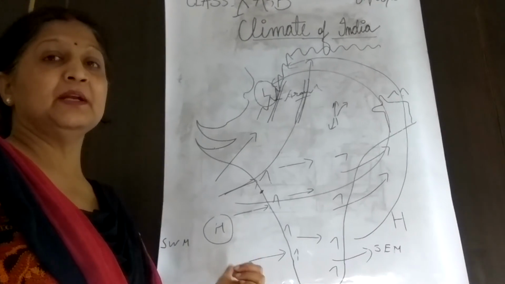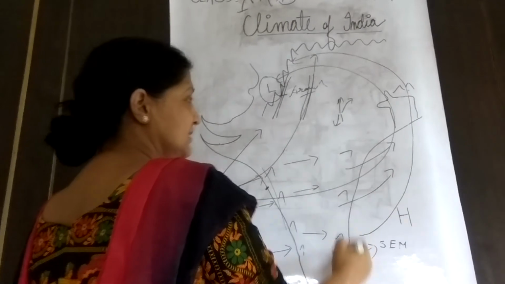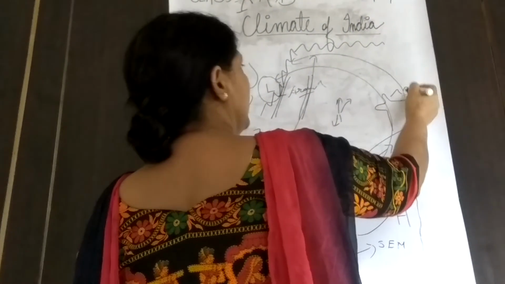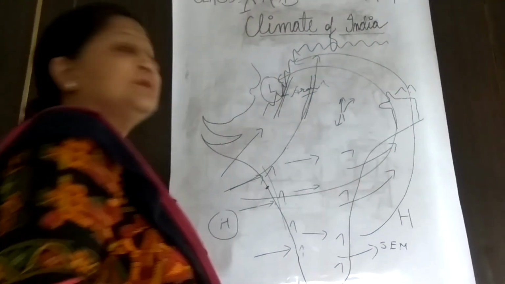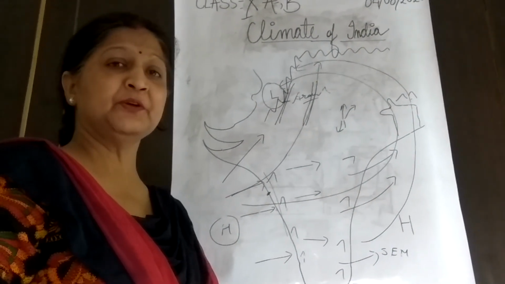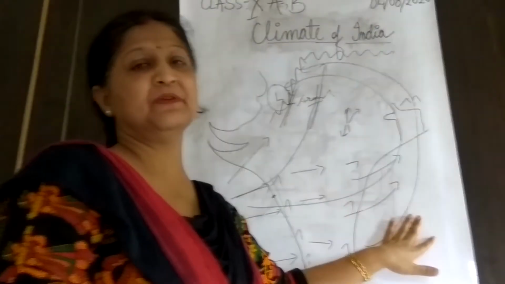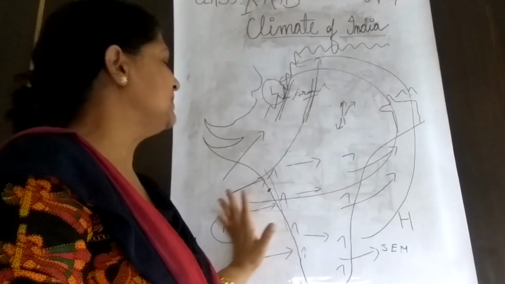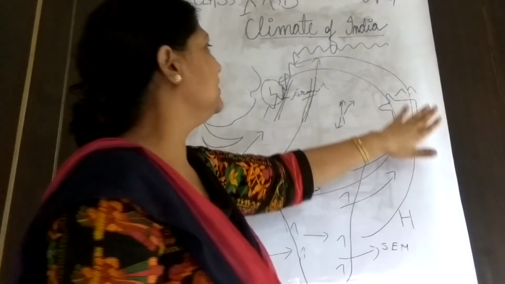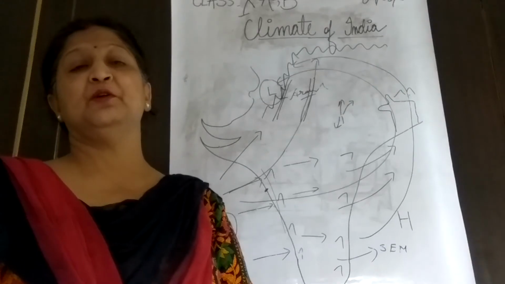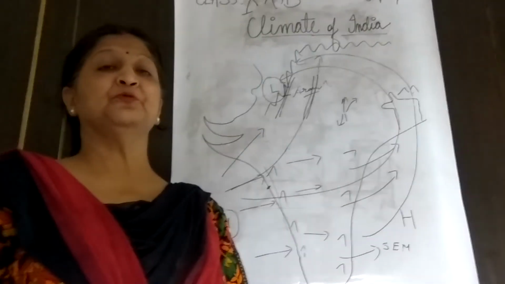This is all about your Arabian Sea branch. Nice rainfall occurs in the Garo, Khasi, Jaintia region, and a nice amount of rainfall in the foothills of the Himalaya. This part of the monsoon winds is very important because they carry the moisture from the Arabian Sea. They also pick up moisture from the Bay of Bengal, and the major part of India, the western side, the eastern side, the whole northern and eastern side, receives rainfall because of this wind. So this is a very important branch of the monsoon wind.